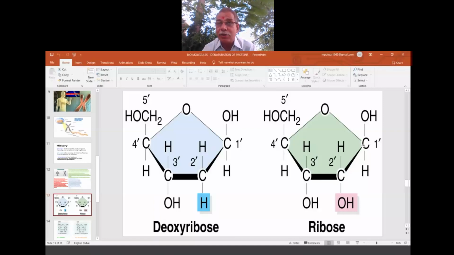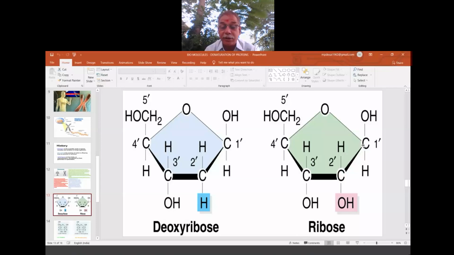Because to distinguish. As we go next, in the further discussion 1, 2, 3 will come. So to differentiate between this 1, 2, 3 and that 1, 2, 3, we are using prime. That is 1, this is 1 prime. That is 2, this is 2 prime. Like that. So these two are sugar units, especially the ribose.